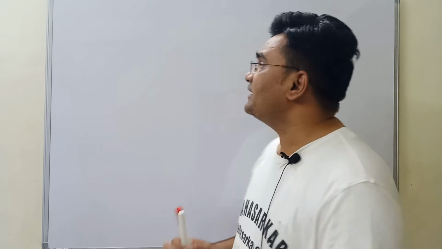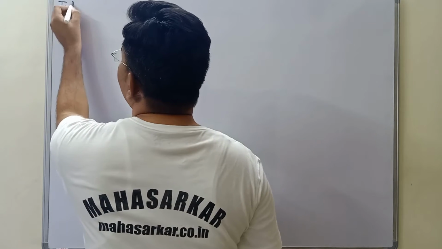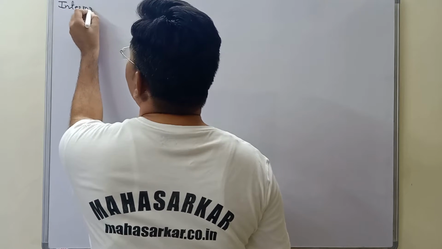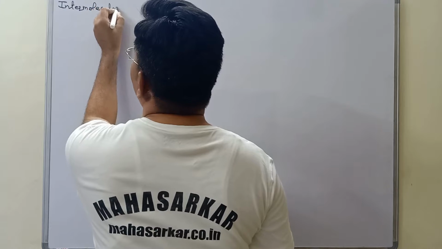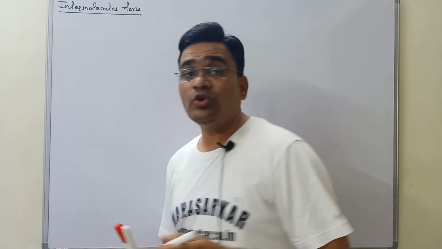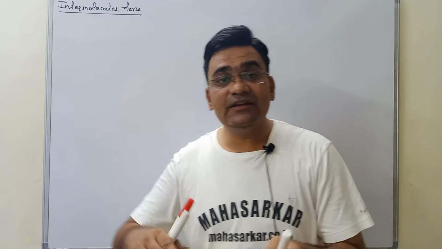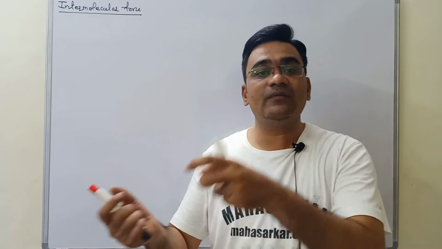Before learning surface tension, we should know some basic things. The first thing is intermolecular force. Every molecule of a substance can attract any other molecule up to a particular range, and it attracts with a certain force also.